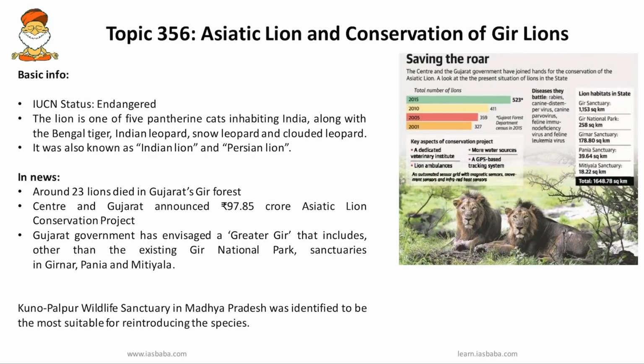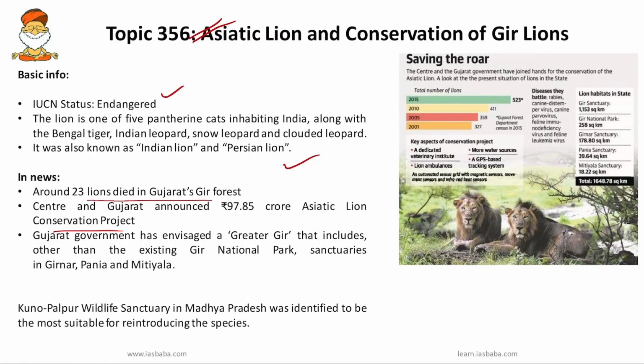So the next important topic is the Asiatic lion and conservation of Gir lions. Recently, lions were in the news because around 23 lions died in Gujarat's Gir forest. And the central government and Gujarat have announced around a 97.85 crore Asiatic lion conservation project. These Asiatic lions are endangered, and the lion is one of the 5 pantherine cats inhabiting India along with the Bengal tiger, leopard, snow leopard, and clouded leopard. It was also known as the Indian lion and Persian lion.